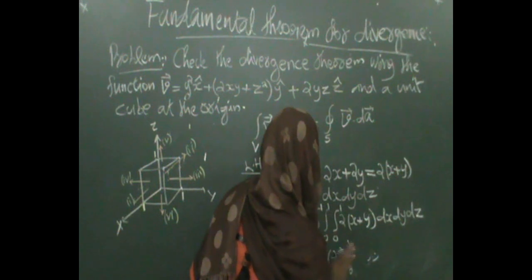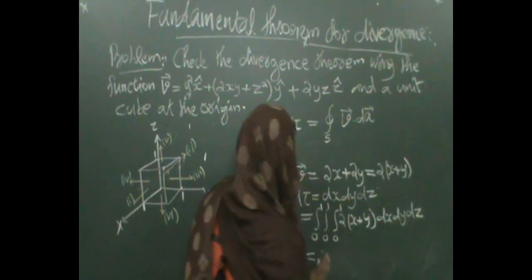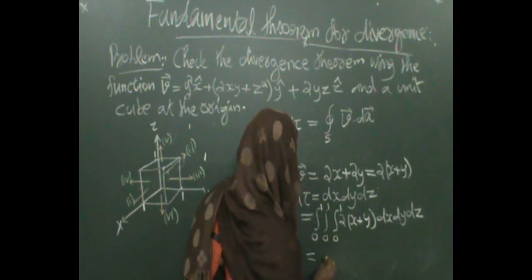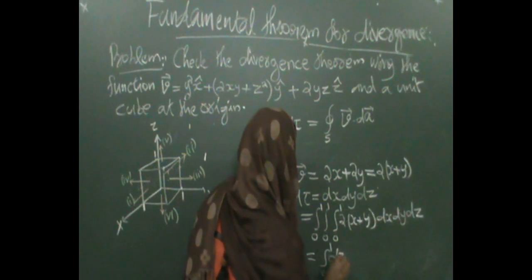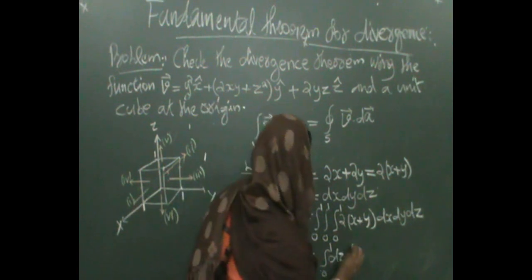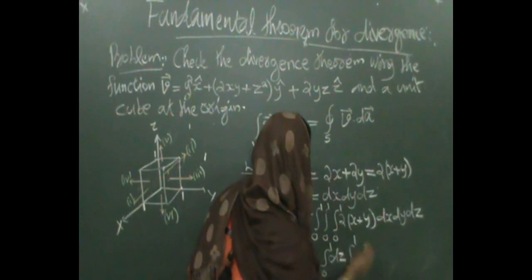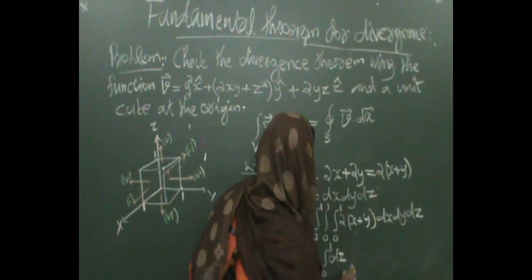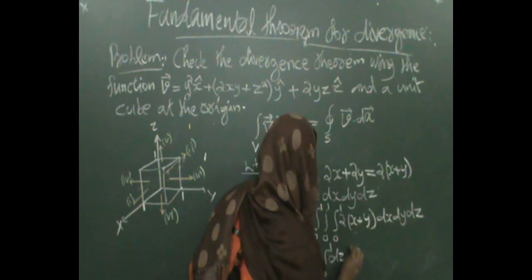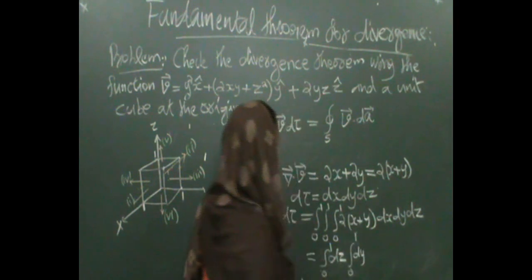Just a sec, I will show you the result here. Integral 0 to 1 dz. I will write here the integration itself. Integration over dx, so integral 0 to 1 dy lying here.